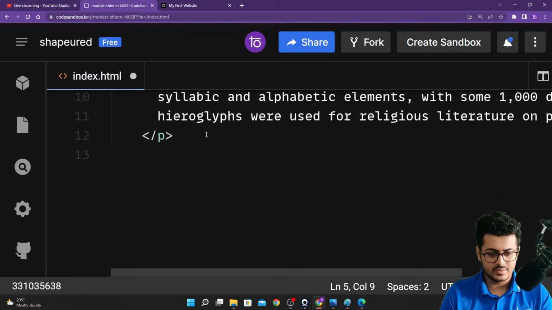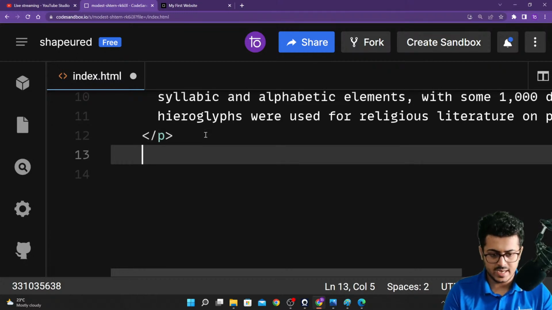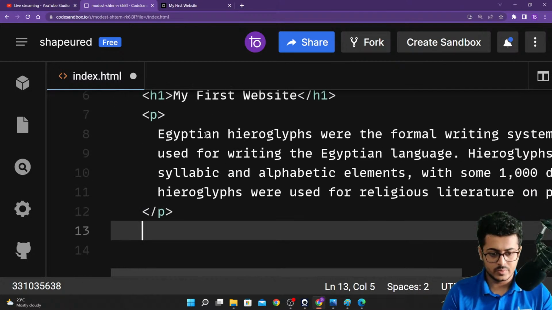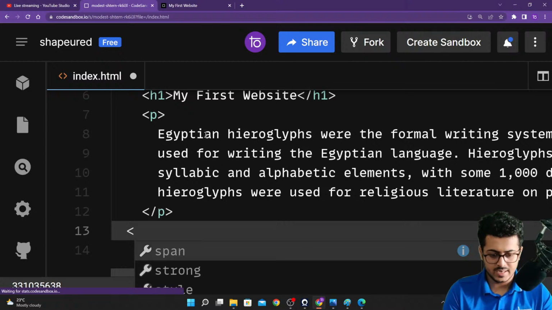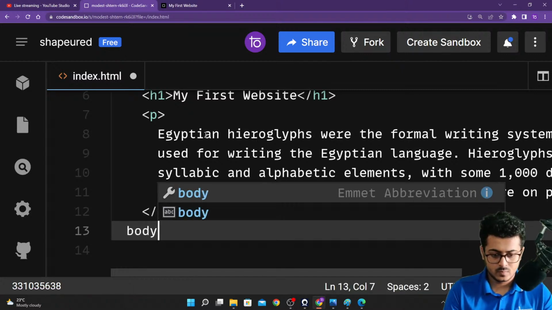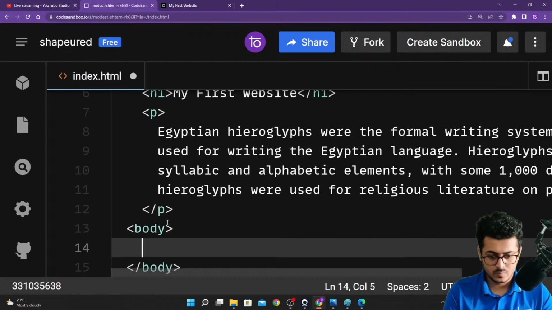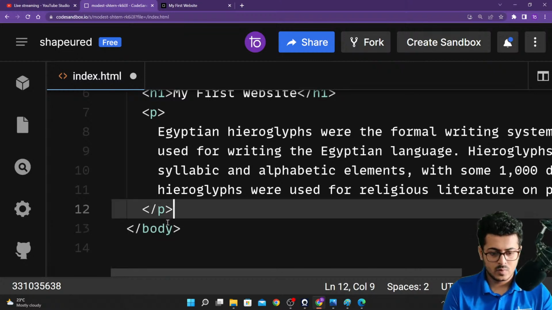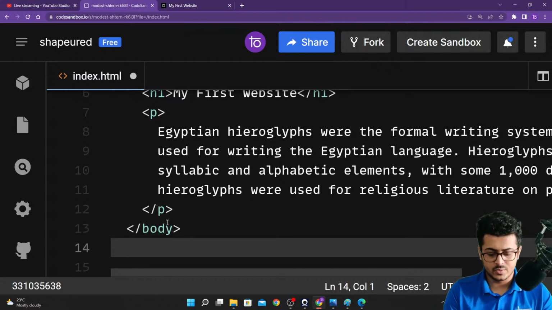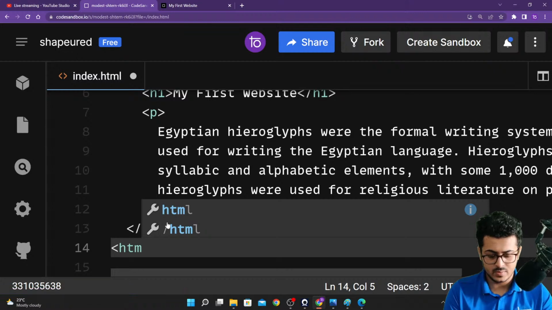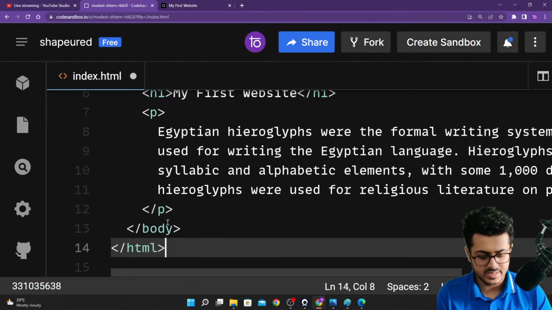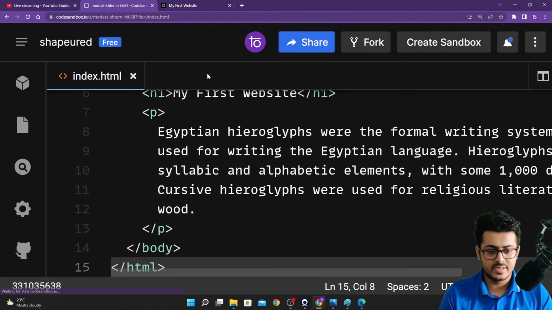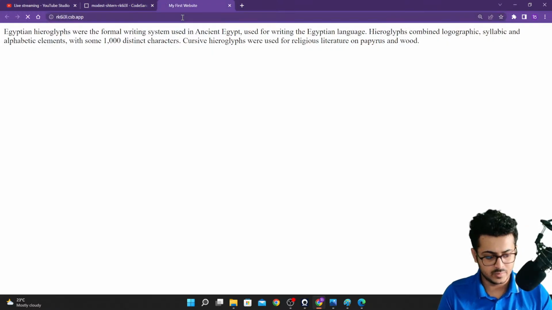Then you need to close your body tag as well. Once we have closed our body tag, we need to close our HTML tag as well. Let's close the HTML tag, save it, go back to our website, and reload the page.